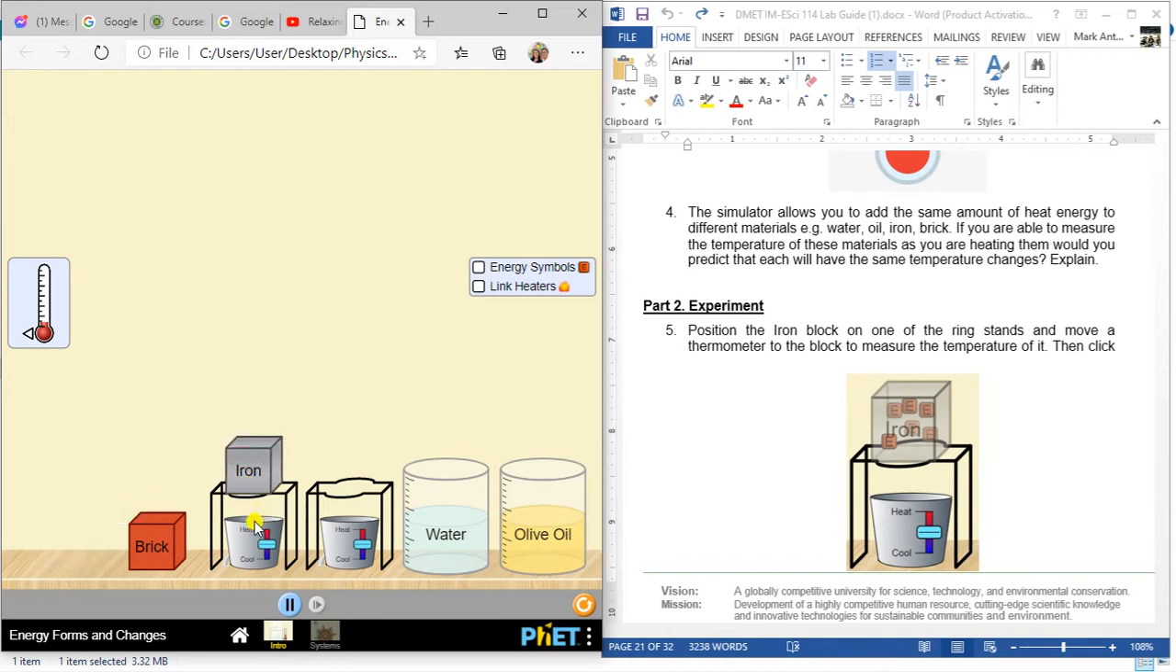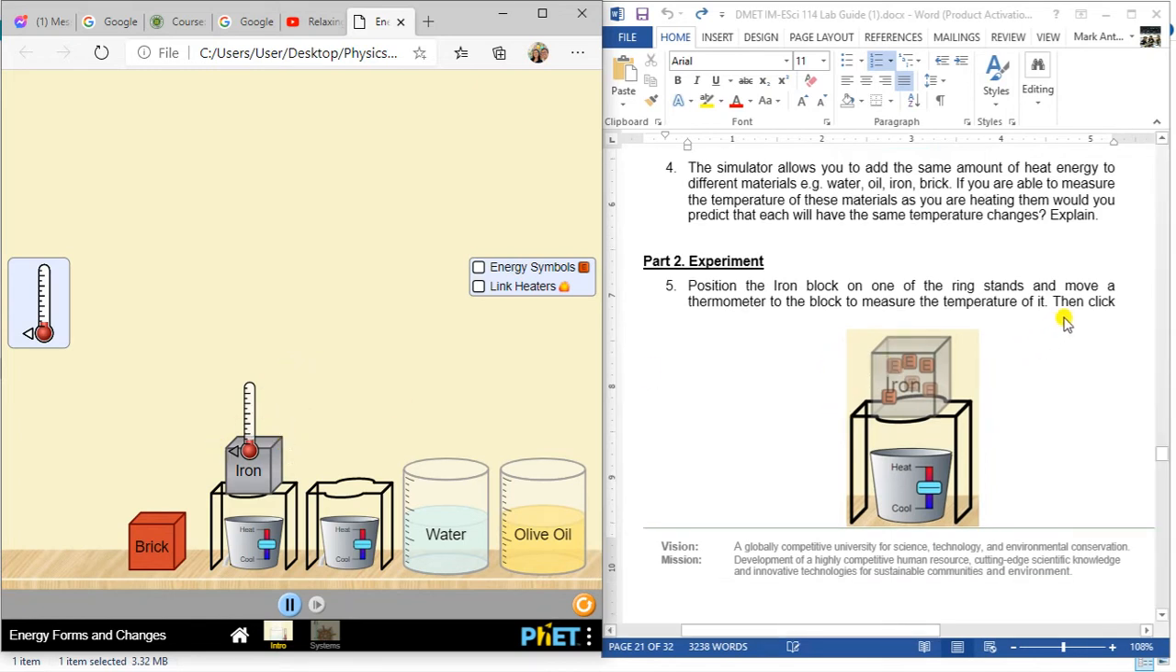Okay, next is the thermometer. Press the thermometer before dragging. Drag it to the iron and put it. Now you can see it is placed because of this arrow. Before it is placed, it does not highlight gray. Once it is placed, it turns gray. You see the triangle on the left side turn gray, meaning it is now measuring and placed.